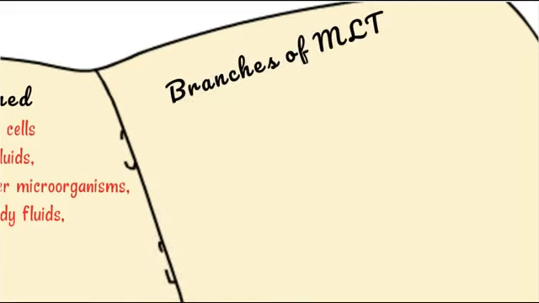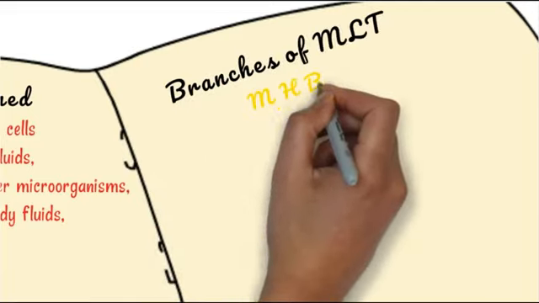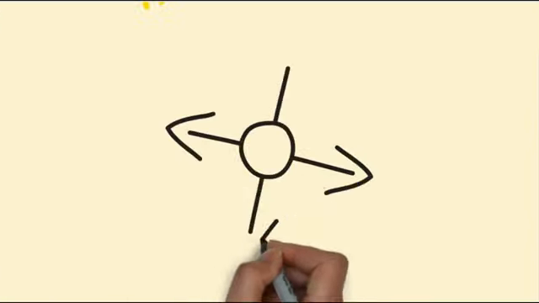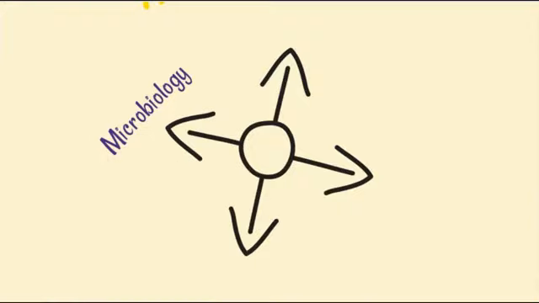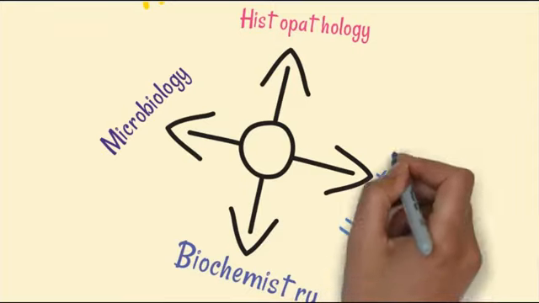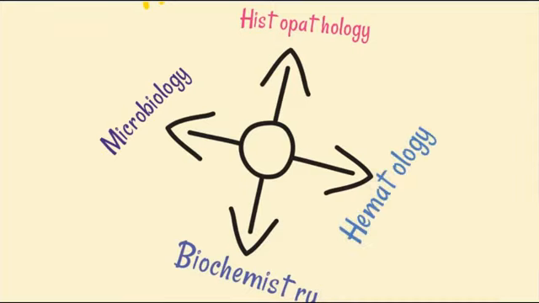Branches of MLT we can learn with MHBH. One by one we will discuss all things: microbiology, histopathology, biochemistry, and hematology. So what is microbiology?